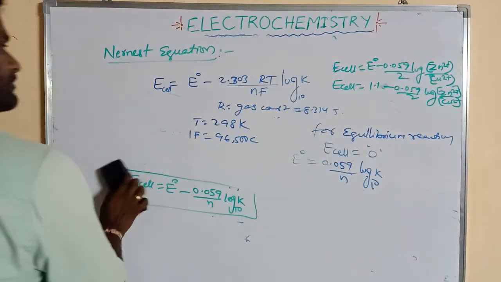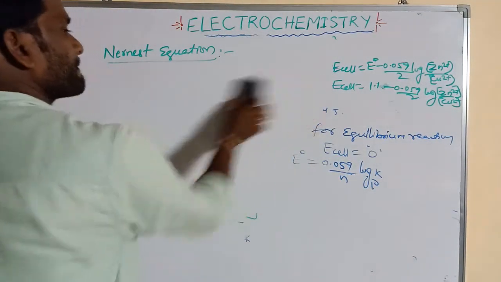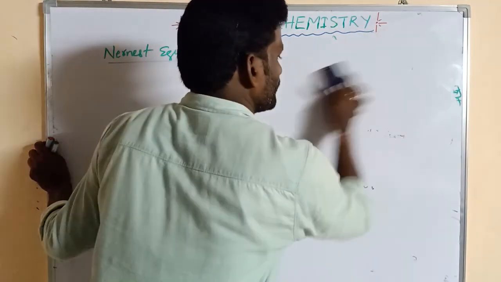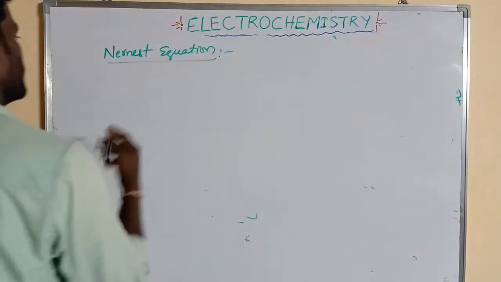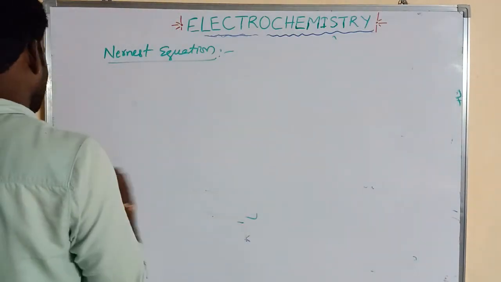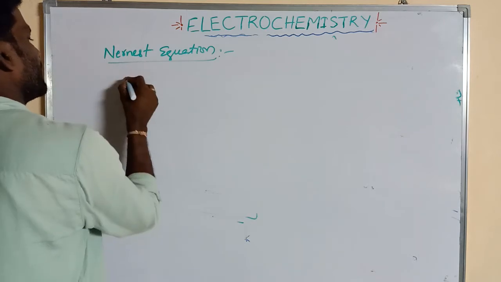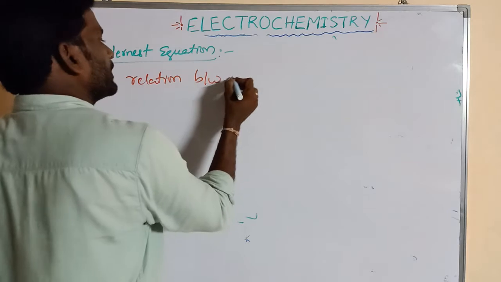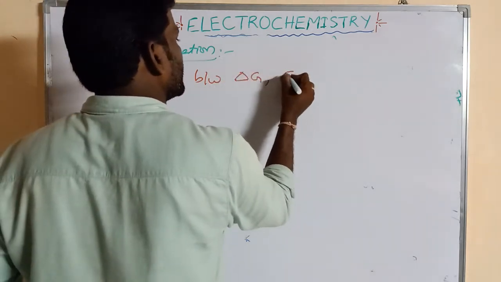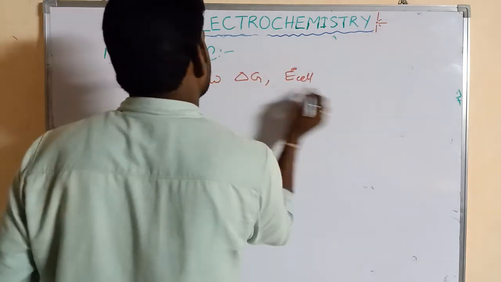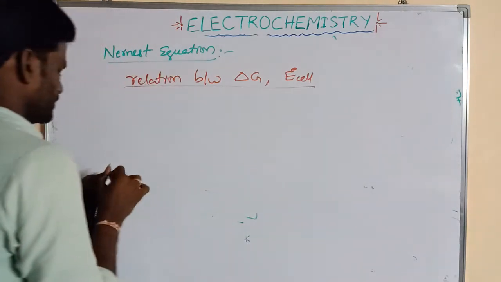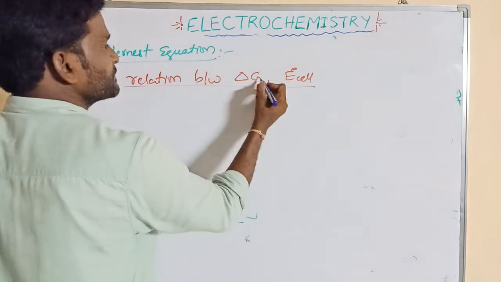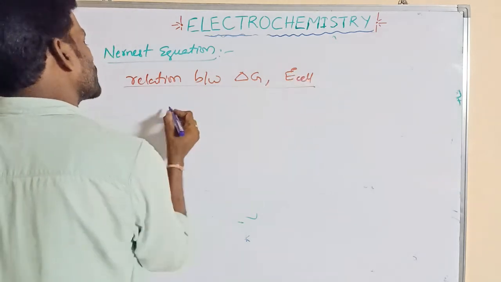Now the relation between delta G and E naught cell. We know that delta G is the change in Gibbs free energy, and E naught is the standard electrode potential.